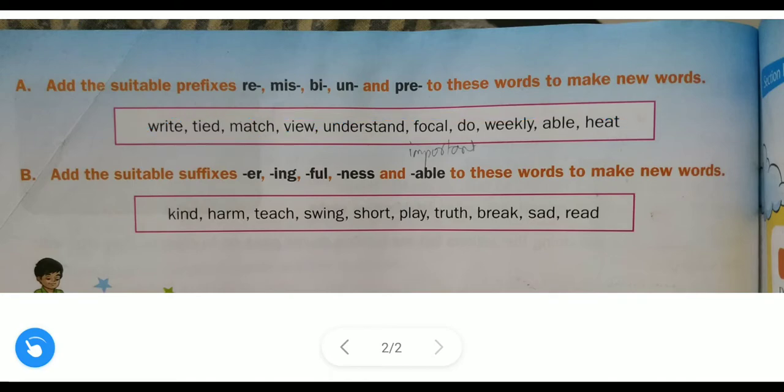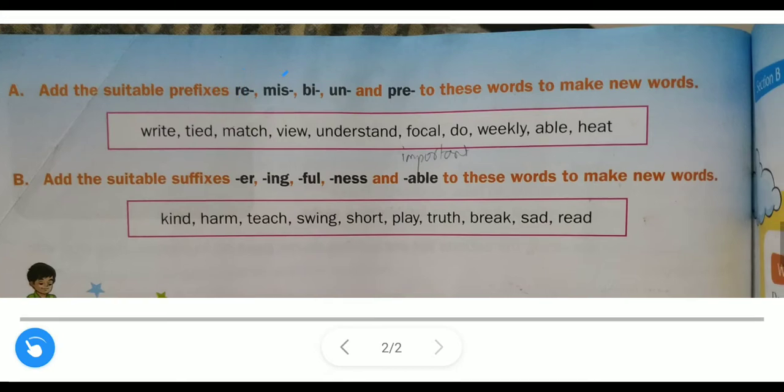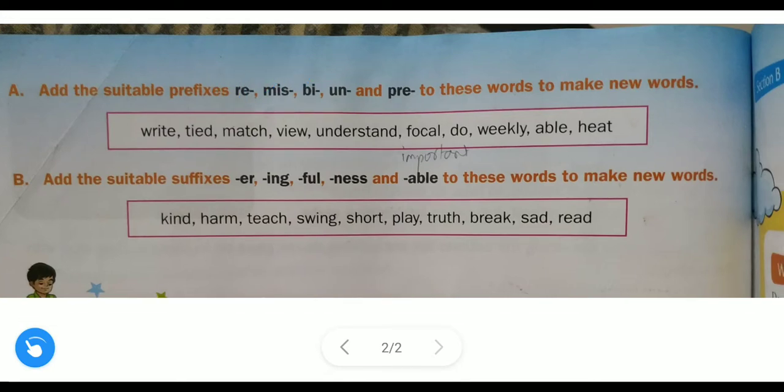So what do we have to do? We have to select the proper prefix for these root words, and we have to make new words. Now we have to use our intelligence and knowledge to match these words with proper prefixes.